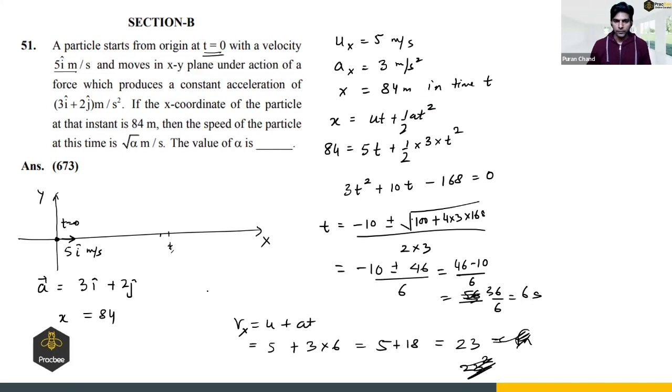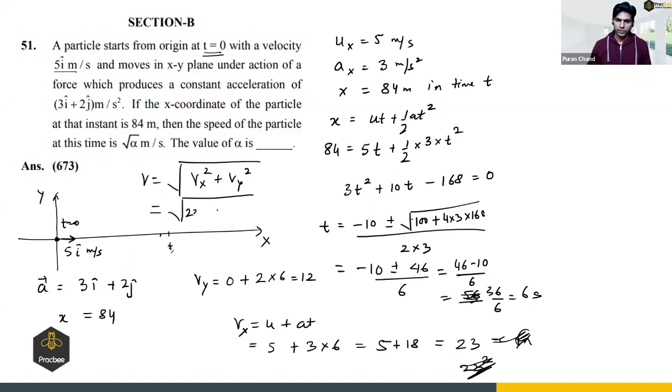So Vy will be 0 plus acceleration in the y direction, which is 2, times t. t is 6, so 12. So we know the Vx component and the Vy component. So the speed will be root of Vx square plus Vy square, and this comes out to be 23 square plus 12 square. This is the only question which has some calculation in it. Let us simplify this.